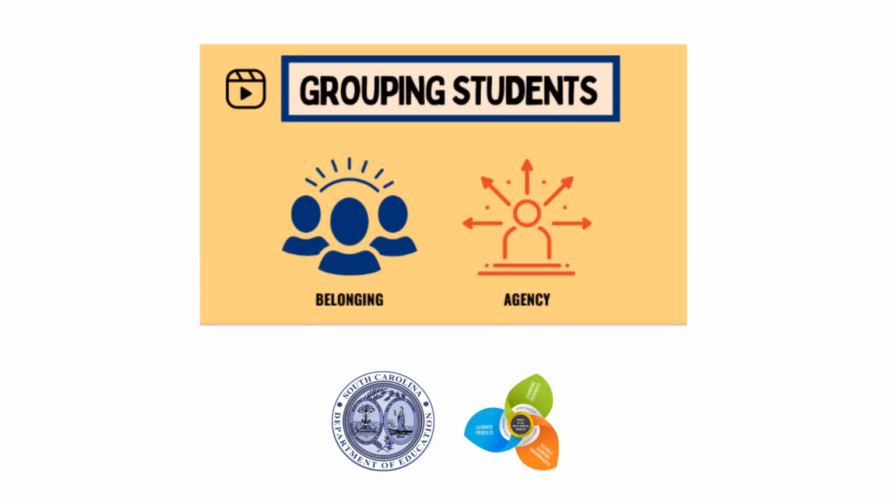Now let's consider how you could use agency to measure the impact of the 4.0 element of grouping students. First, let's level set. Why is agency so important? Agency refers to students having ownership in their learning process. Students not only having a voice and flexibility in how they learn, but also holding themselves to firm goals, being self-reflective and self-aware. We bet that students having a sense of agency in their learning community is a priority for you as an educator as we prepare our students for college and career.